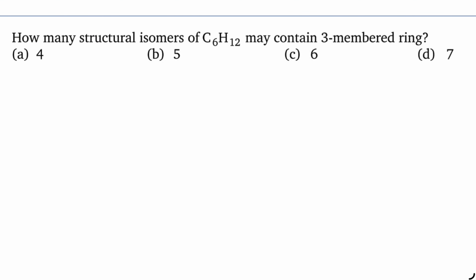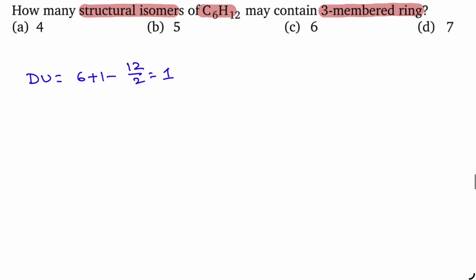The next question, how many structural isomers of C6H12 may contain 3-membered ring? Molecular formula is the same as the previous question, but still let us do. Degree of unsaturation 6 plus 1 minus 12 by 2, degree of unsaturation is 1.